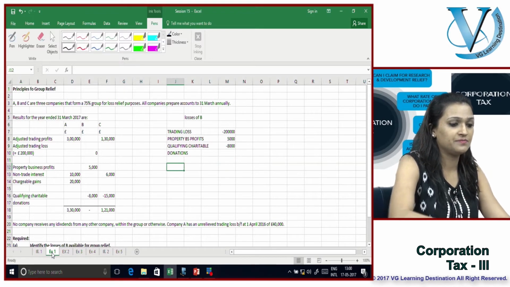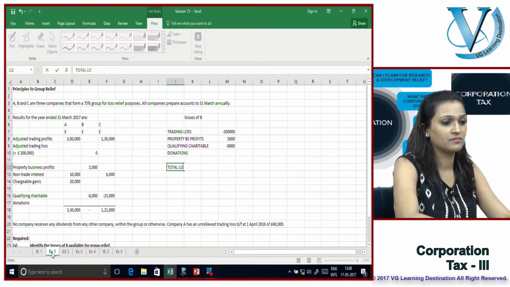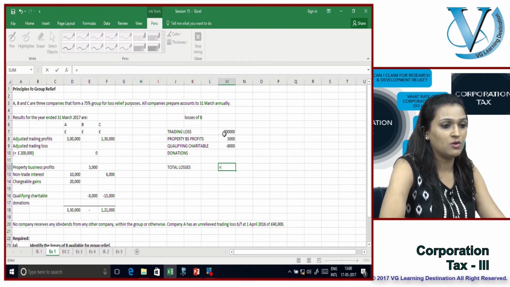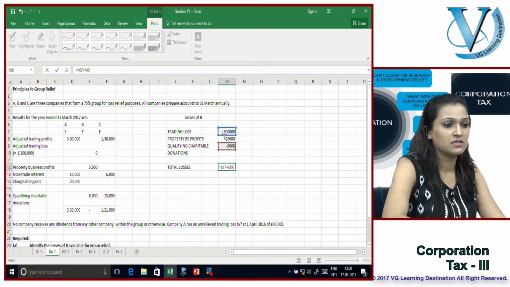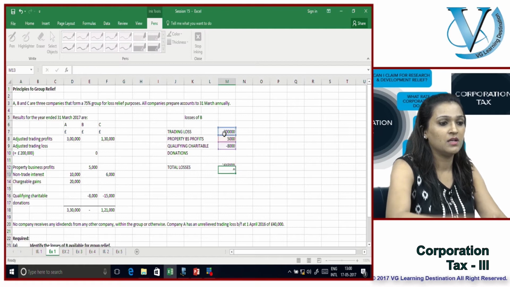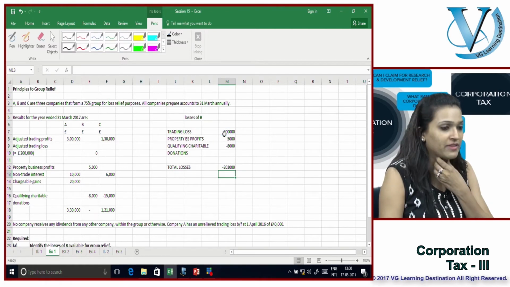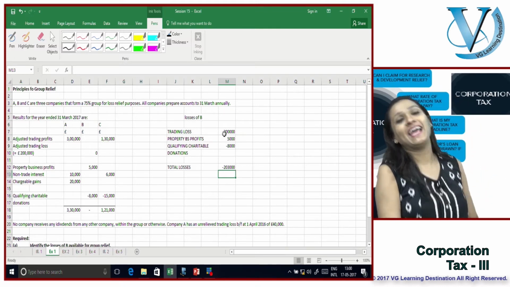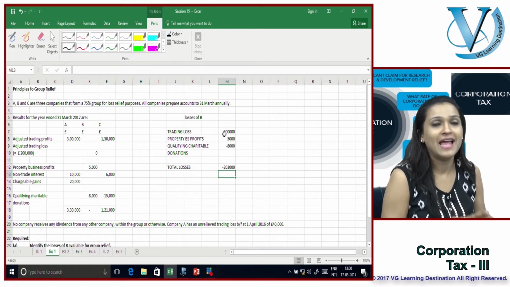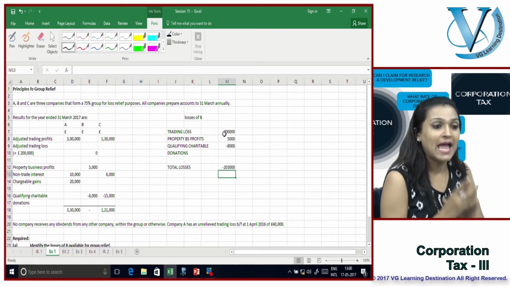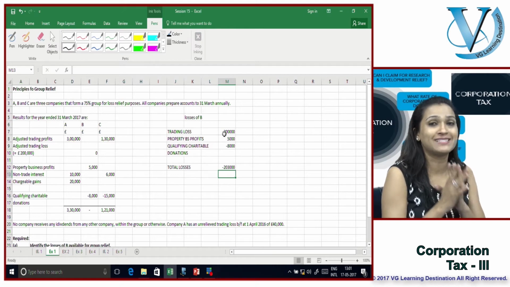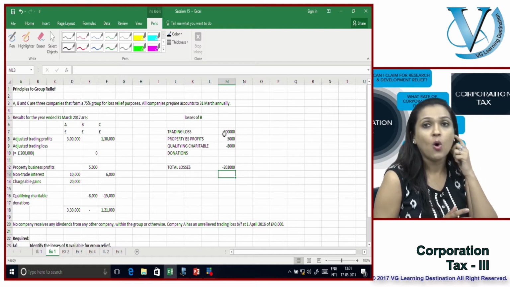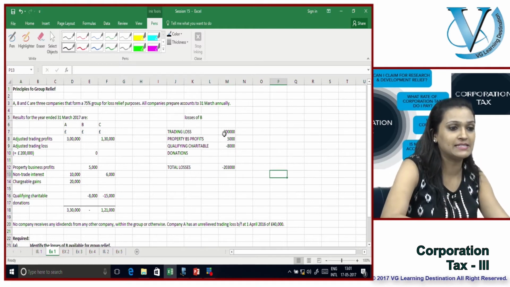Total losses which need to be set off are the trading loss, 200,000, plus 3,000 net, so 203,000 is the amount of loss that you need to set off, as that is the loss of B. Now what are you going to set this off against? You're going to set this off against the available profits of A and C. So let's have a look at what are the available profits of A and C.